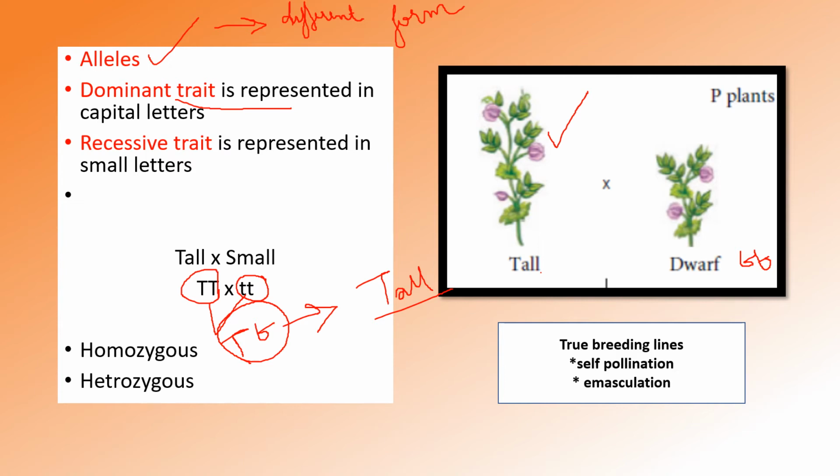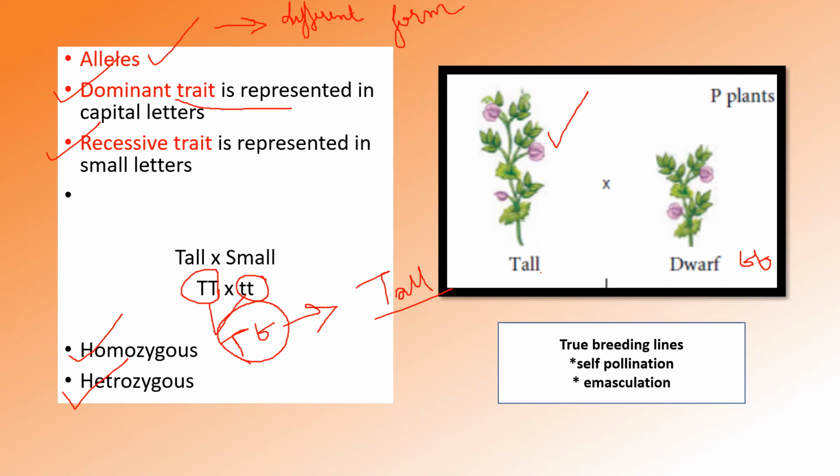Recessive is the other one which is not expressing in the F1 generation, or the first generation. So now you have understood what homozygous condition, heterozygous condition, dominant trait and recessive trait are. The expressing one is dominant and the other one which is not expressing in the first generation is known as the recessive trait.